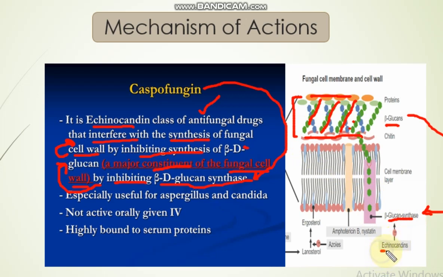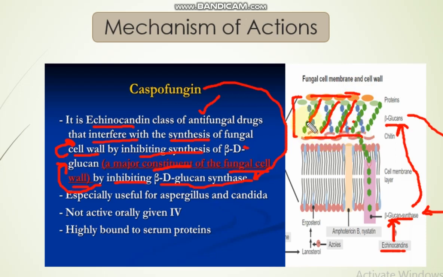So what does Caspofungin actually do? For example, this is an echinocandin, Caspofungin, Micafungin or Anidulafungin. This echinocandin drug binds to the beta-D-glucan synthase enzyme, leading to inhibition of the synthesis of beta-D-glucan. So when there is no synthesis of beta-glucan by the enzyme, the protein layer separates from the chitin layer.